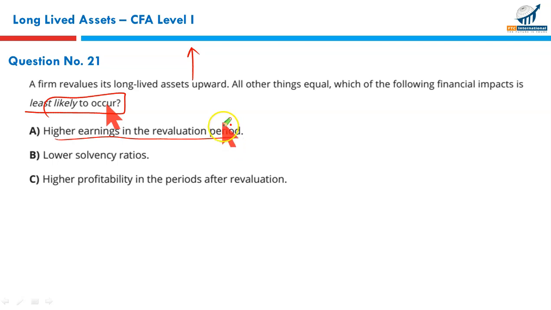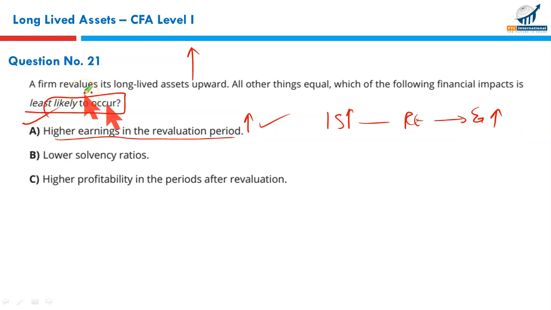Yes, if a revaluation reverses the previous write-off we have just discussed, then we will take this revaluation to earnings. So earnings can be higher. This is possible. Revaluation gain, if it reverses the previous write-off, will be reported as income. So your income statement goes up, your earnings go up, and your retained earnings as well as your equity go up. That will happen.